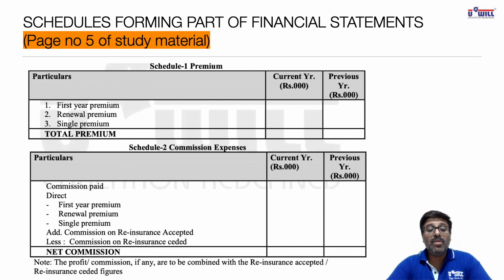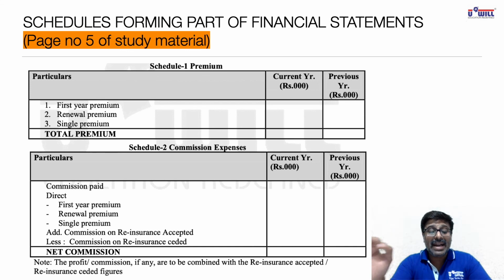Then schedule 2, we will show commission expense. What all will you show in commission expense? Commission paid for direct business, which will again include commission on first year's premium, commission on renewal premium and commission on single premium. In that you will add commission on reinsurance accepted. All of you underline the word add and accepted. I told you in the reinsurance part itself, wherever ceded comes you will minus, wherever accepted comes you will plus.